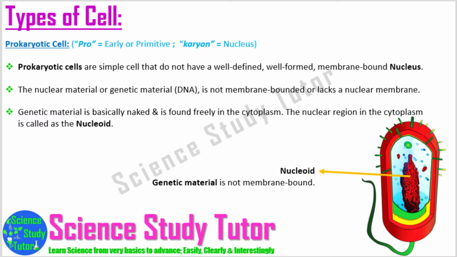Prokaryotic cells are simple cells that do not have a well-defined, well-formed, membrane-bound nucleus. The nuclear material or the genetic material, that is DNA, is not membrane-bounded or lacks a nuclear membrane. Genetic material is basically naked and is found freely in the cytoplasm. The nuclear region in the cytoplasm is called the nucleoid or genophore. The nucleoid is not a true nucleus because it is not surrounded by a membrane.